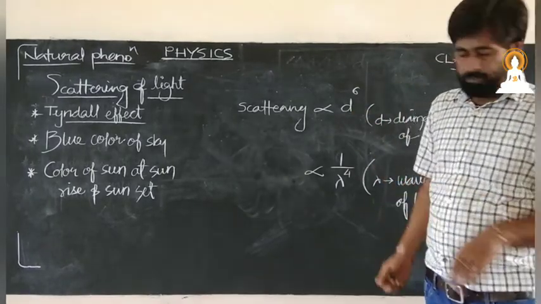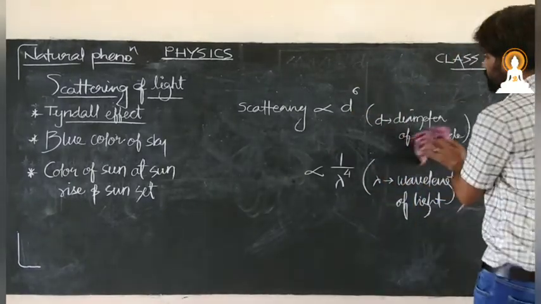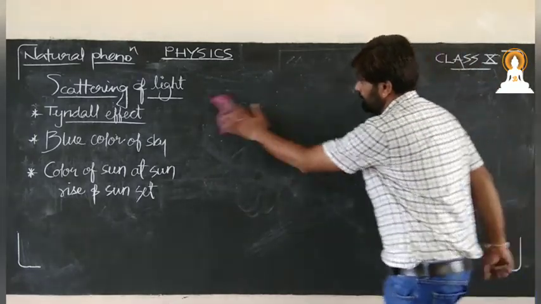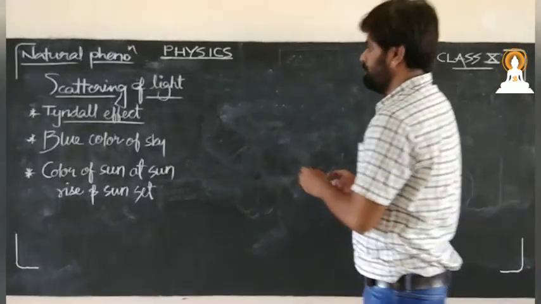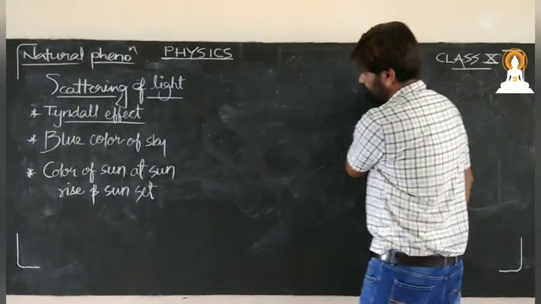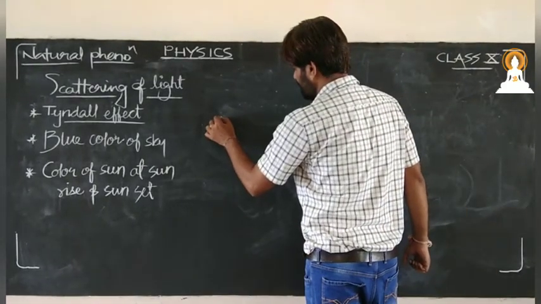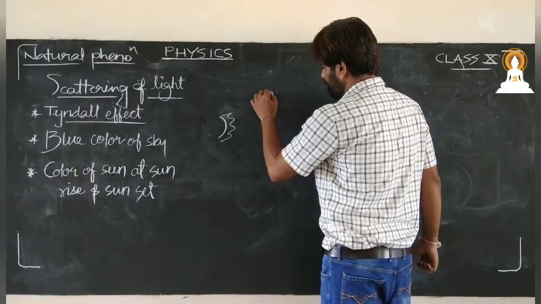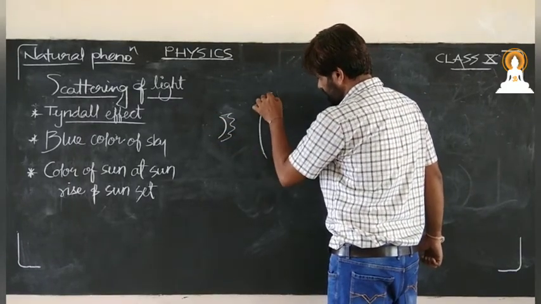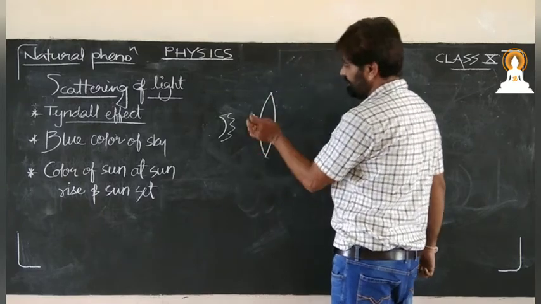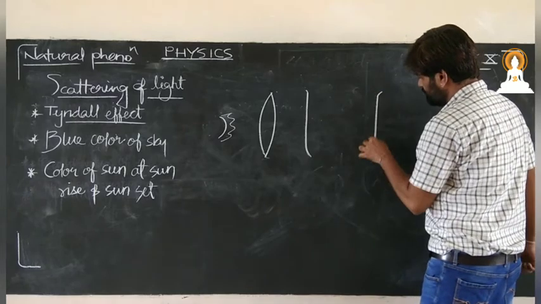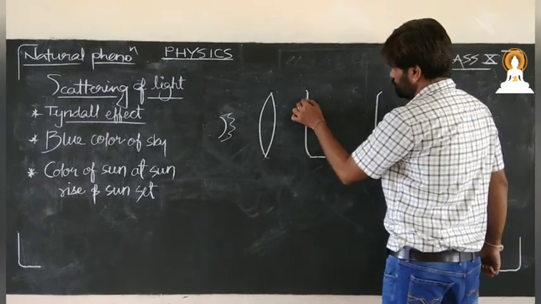Now let us move towards the Tyndall effect. What is the Tyndall effect? Suppose we have a source here, and as per the NCERT activity, a convex lens. Then we have a tumbler in which we have fresh water.